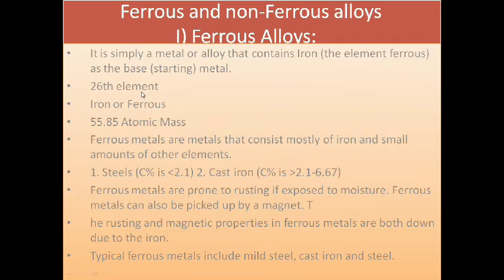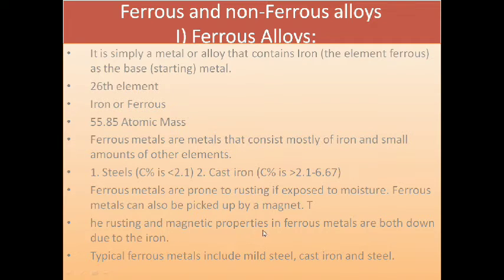Iron is the 26th element and its atomic mass is about 55.85. Ferrous metals are metals which consist of iron and a small amount of other elements, for example steel, in which the carbon percentage is less than 2.1, and cast iron, in which the carbon percentage is greater than 2.1, up to 6.67. Ferrous metals are prone to rusting if exposed to moisture. Ferrous metal can also be picked up by a magnet.